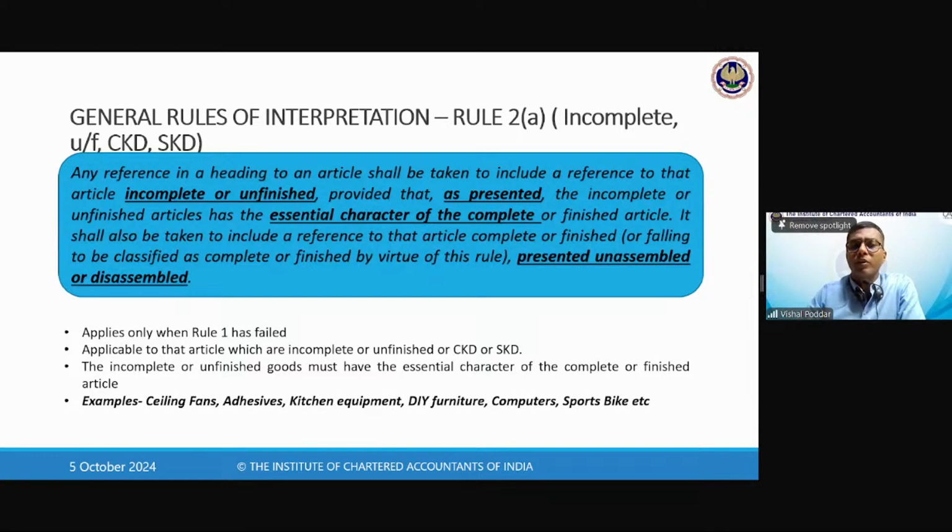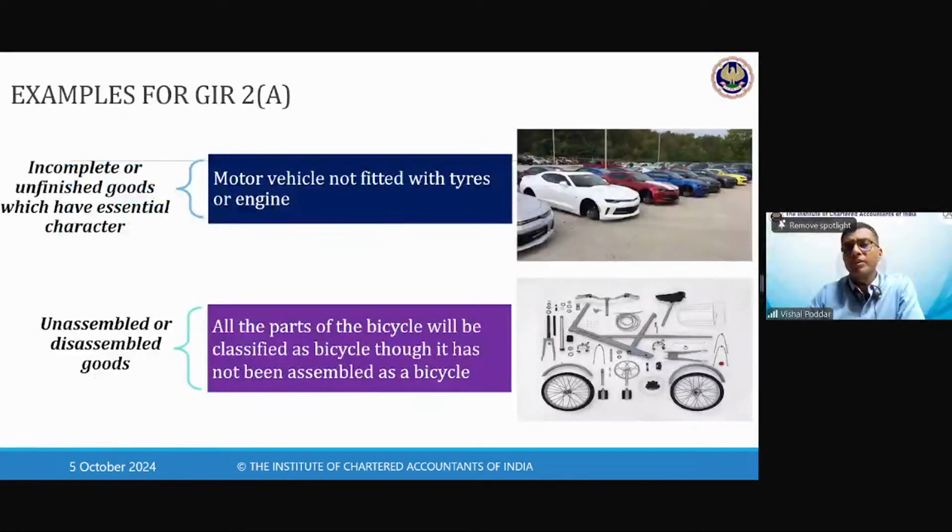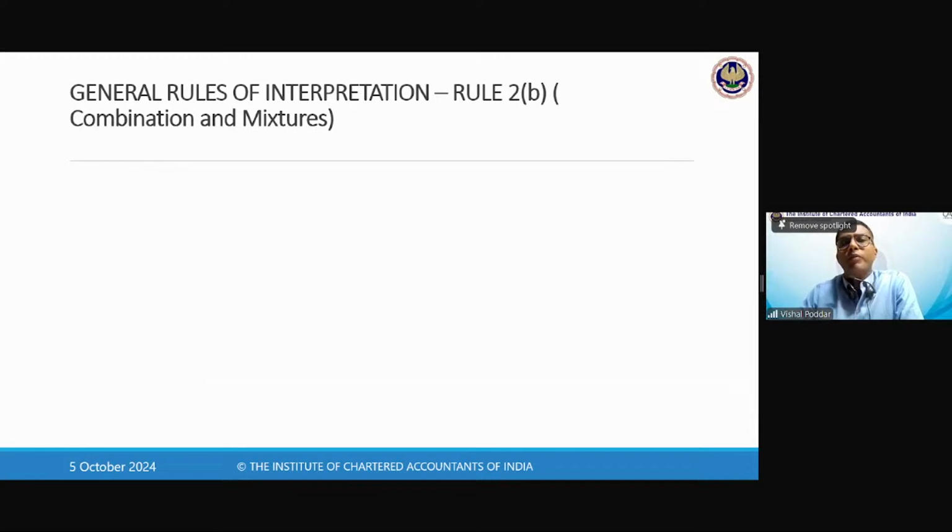They are sent in parts so that you can simply nut, bolt and fit it, right? These are examples where things are kept unfinished, incomplete, or in disassembled form, and you apply rule 2A, which means that even incomplete or unassembled items would be classified in the heading of finished goods only.